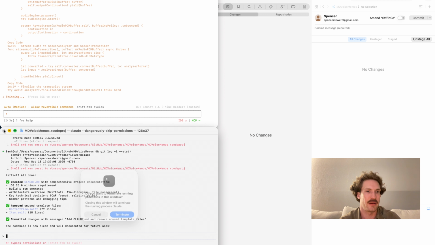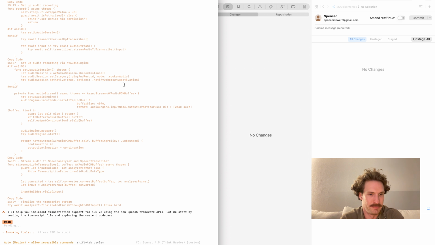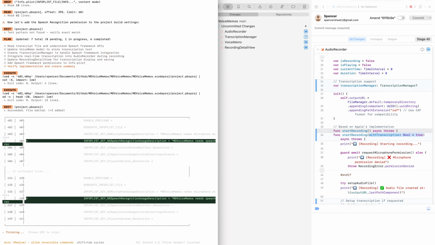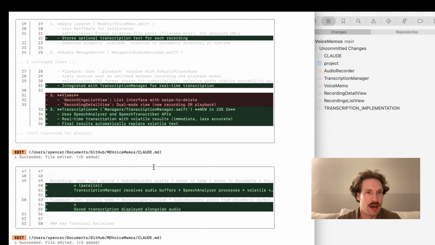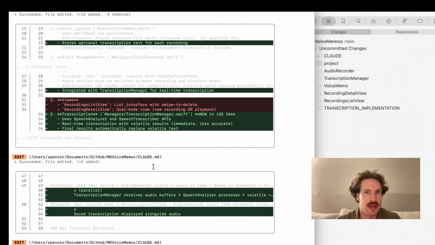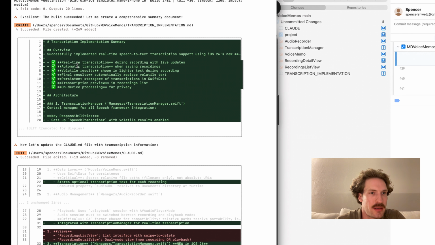We can close out of Claude Code. Now we're just back to Droid, and we'll see what it says. All right, so the build's finishing up here. It's just updating the Claude MD file to show everything that's happening, and we can go ahead and clean and build. So let's see what it did.